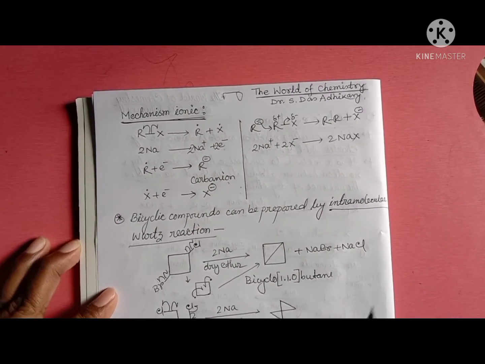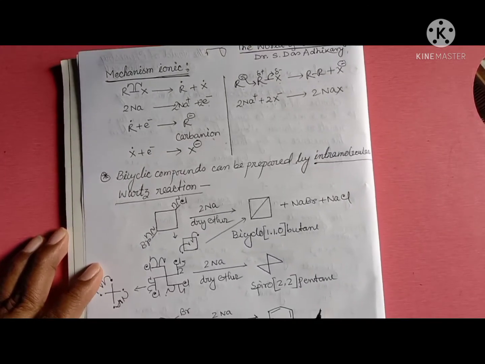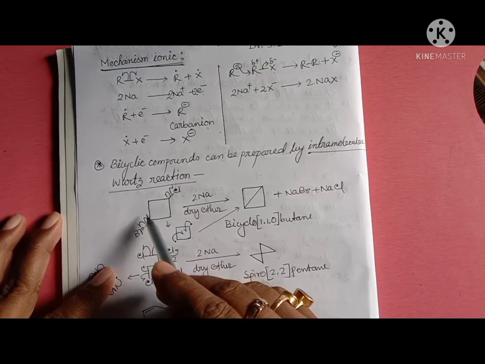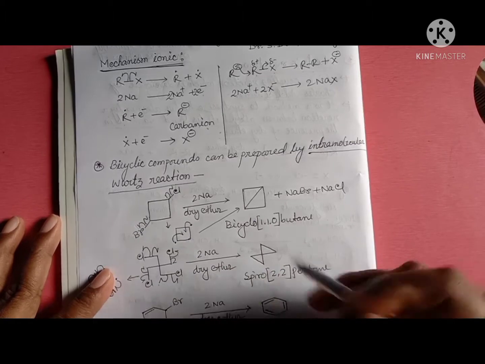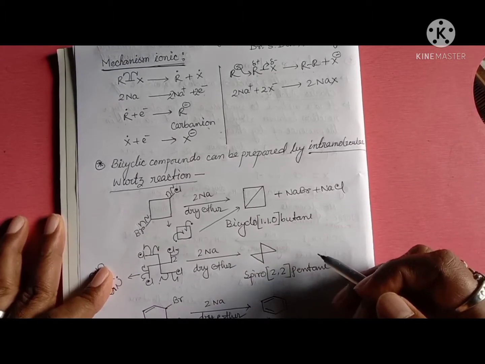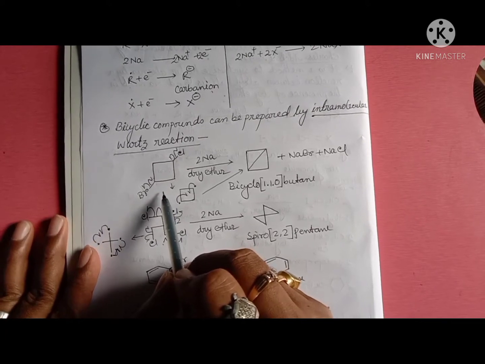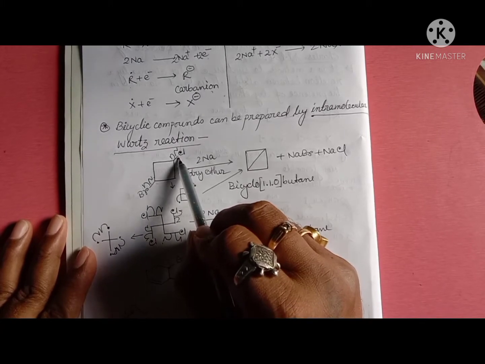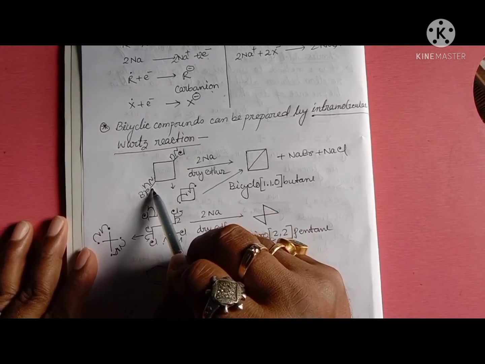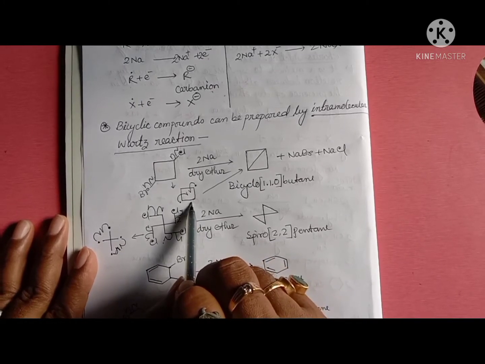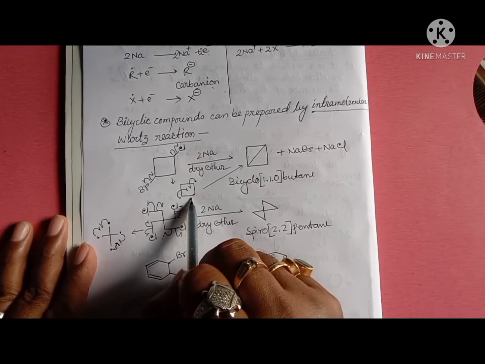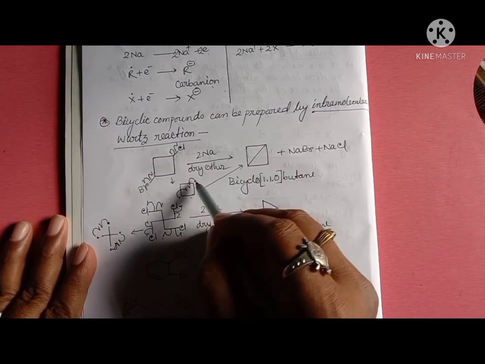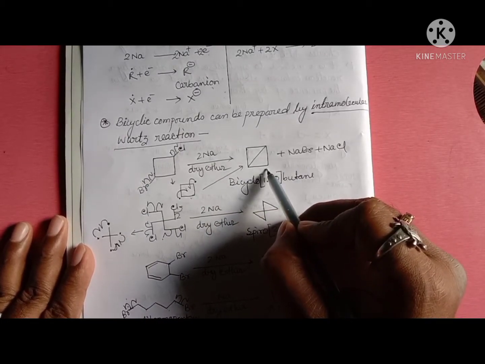Now, intramolecular Wurtz reaction. That means if two halide groups are present in the same alkane, an intramolecular Wurtz reaction occurs. For example, here bromine and chlorine are present. After homolytic cleavage, they create free radicals, and those odd electrons form a sigma bond and it is converted into a bicyclic compound.